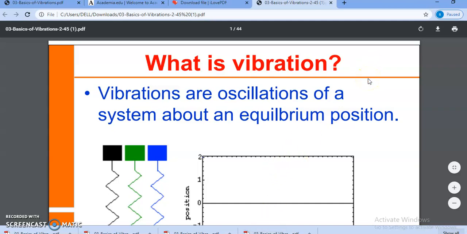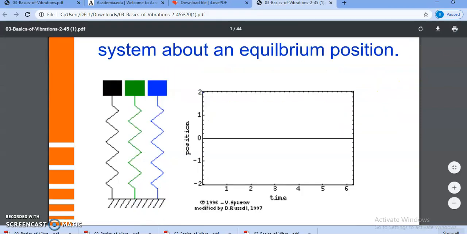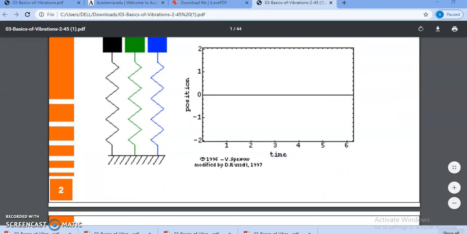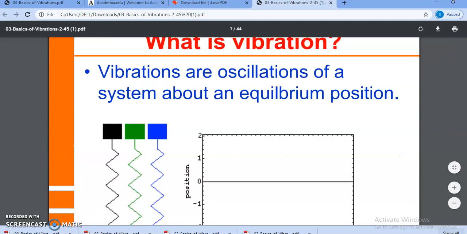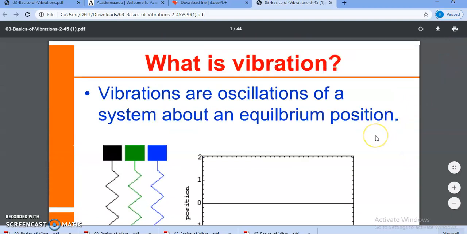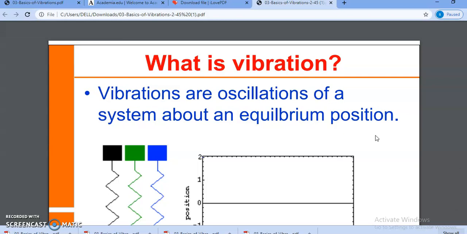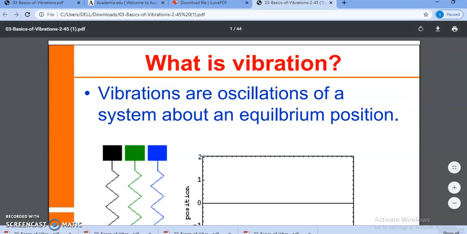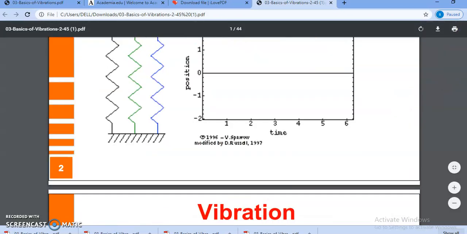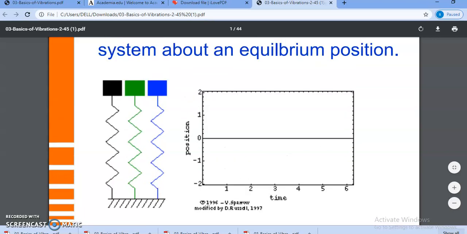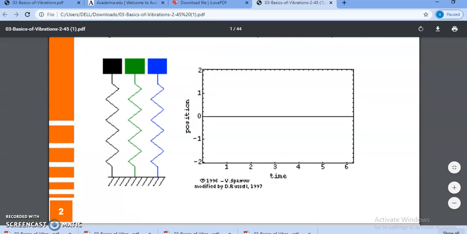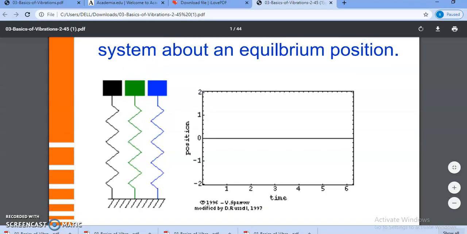Today we discuss the basics of vibration. What are vibrations, or how can we describe vibration? Any oscillatory body, we can say that vibrations are found in that particular system or body. Any oscillatory motion we can consider as a vibration.